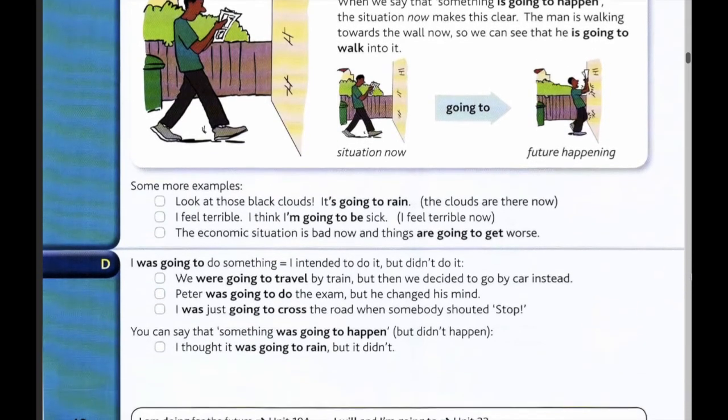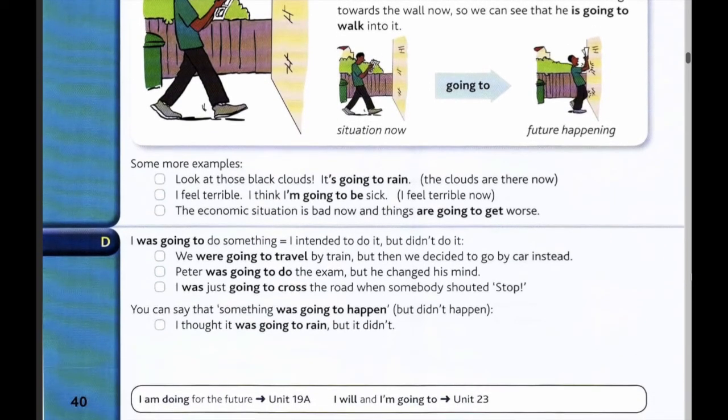Section D. I was going to do something means that I intended to do it, but I didn't do it. For example, let's read them with me. We were going to travel by train, but then we decided to go by car instead. This means that we had the intention of going by train, but this didn't happen. We changed our minds. Peter was going to do the exam, but he changed his mind. He decided not to do it anymore, and he didn't do it.